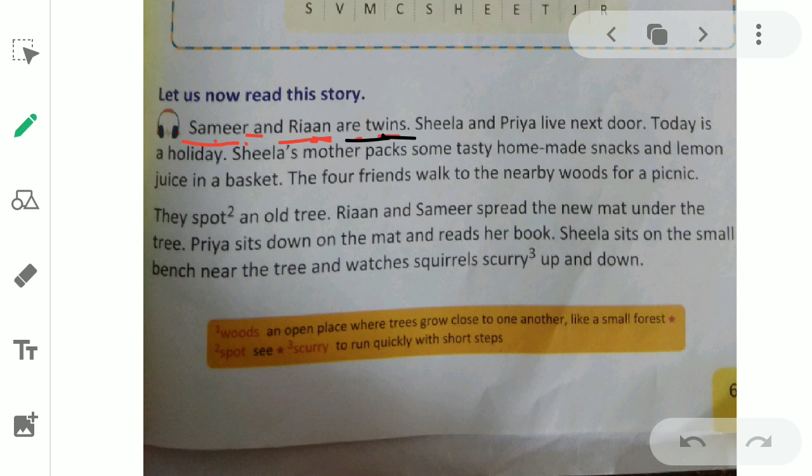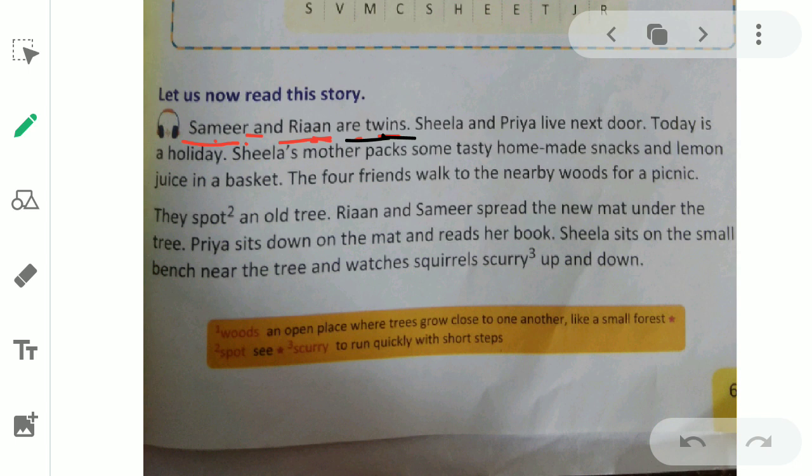दो बेटे, दो ऐसे बच्चे, who are born on the same date and same year and they are age mates. उनकी एज एक जैसी होती है, ठीक है. They share the same age. So twins means born on the same date and same year. Age mates, we can say age mates also, ठीक है. So Sameer and Rayan are two brothers and they are twins, born on the same date of the same year.